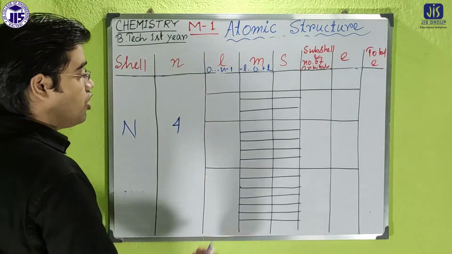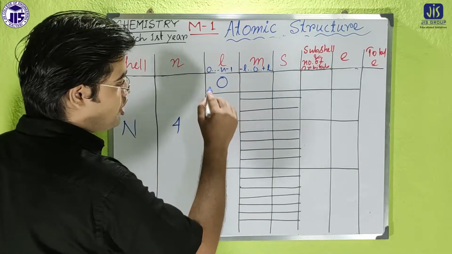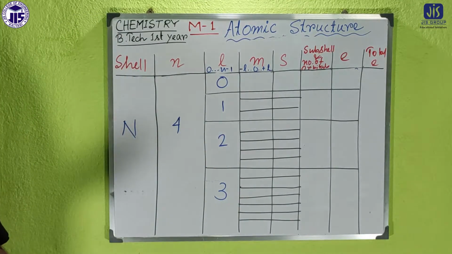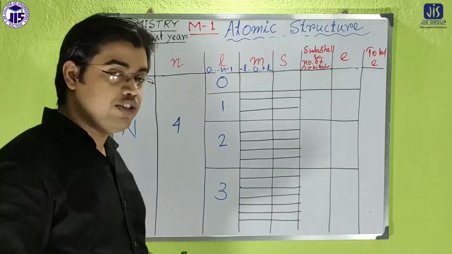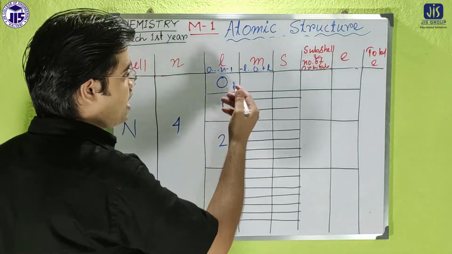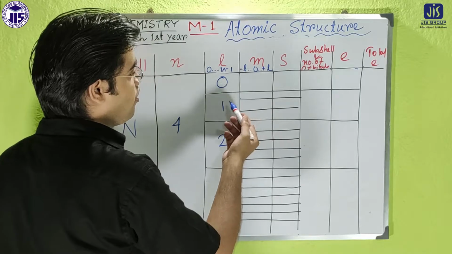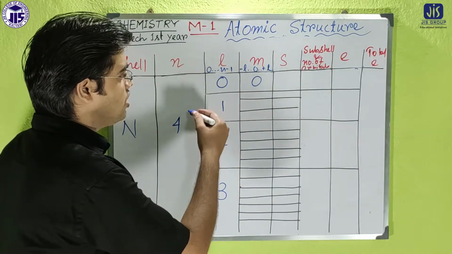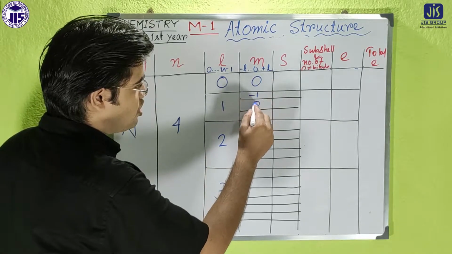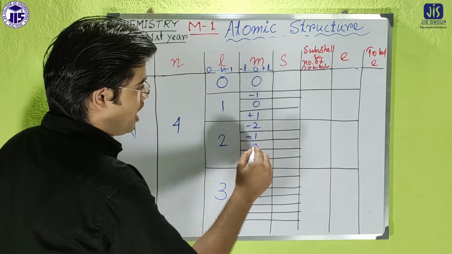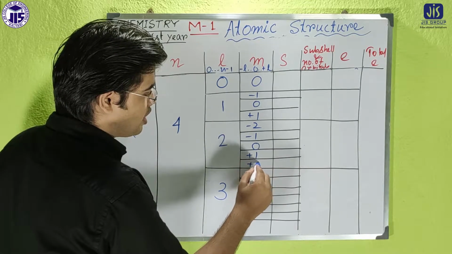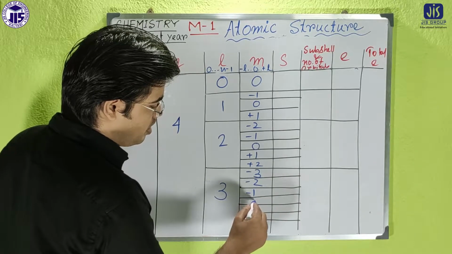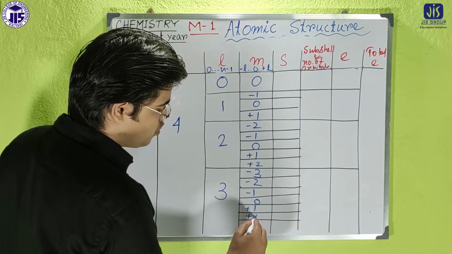So the azimuthal quantum number will be, like the previous case, 0, 1, 2, and 3. For each case, m is equal to 0, and here m is equal to -1, 0, +1, -2, -1, 0, +1, +2, and -3, -2, -1, 0, +1, +2, and +3.